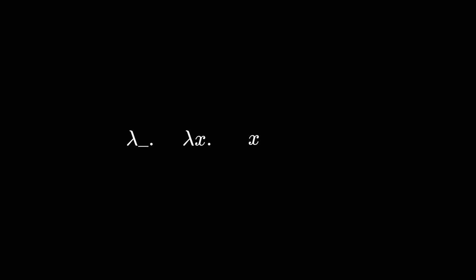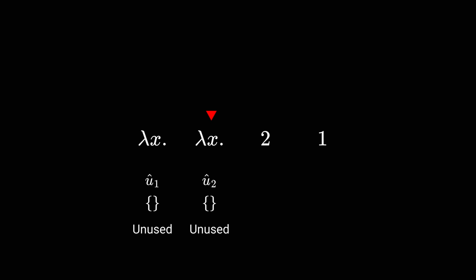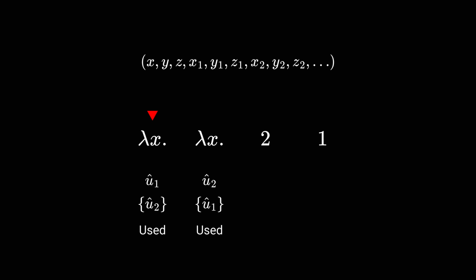For this last example, we'll see how to handle the renaming of bound variables. Here, we have a reference to the outermost binder that cannot occur in a named representation while reusing the existing parameter names. The innermost binder shadows the outermost one, so the De Bruijn index 2 is problematic. Thankfully, the way we construct constraints and restriction sets does not change. Undetermined parameter name u1 cannot be used for u2, and likewise, u2 cannot be used for u1. In the second traversal of the expression, we choose parameter name x for the outermost binder, since that is the name that was already there in the initial expression.